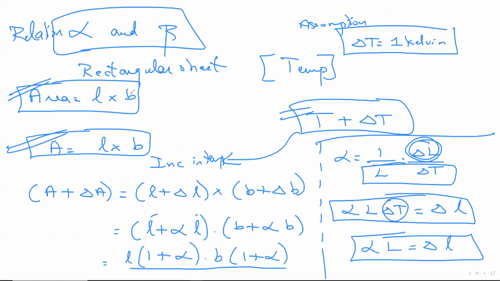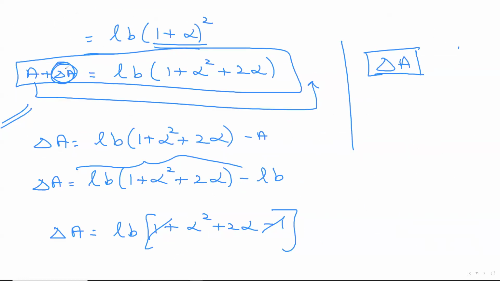We start with area, rectangular, length into breadth. Increase in temperature, length also becomes more, breadth also becomes more. How much more? Delta L, delta L. Then I told you I'm supposed to find the value of delta L. How? Using that alpha. You keep the delta L, but delta T was a problem. You assume it to be 1. Now what happened? On the right-hand side, everything was in terms of multiplication. So you multiply them. You get A plus B the whole square. You apply. This is the answer.